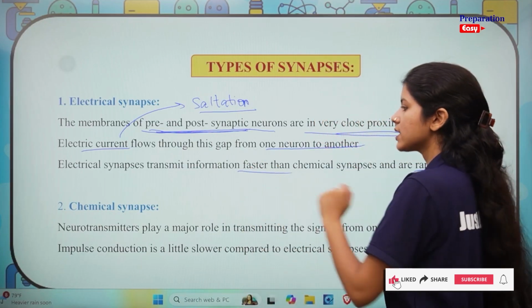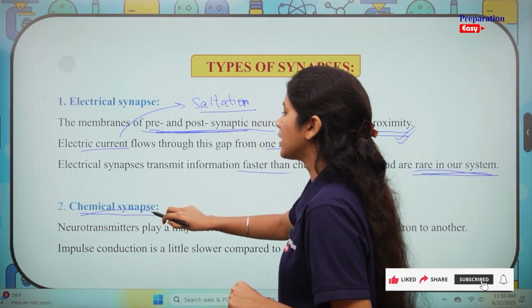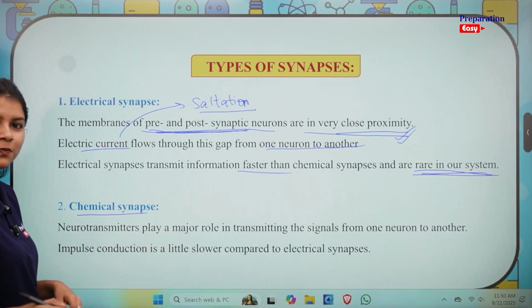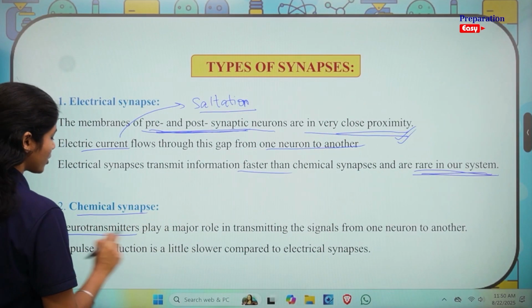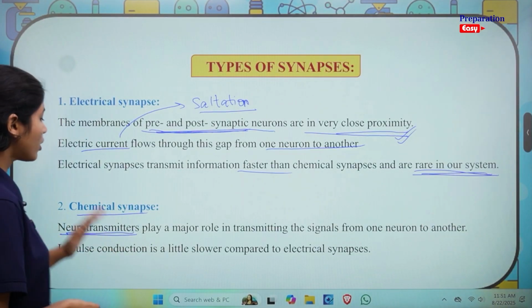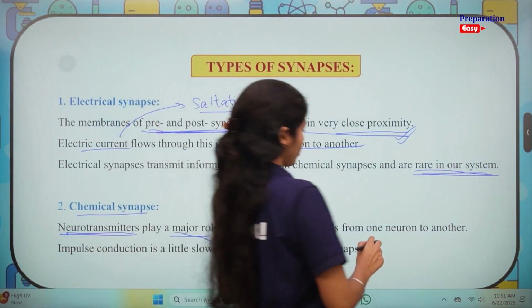Okay, let's move on to the second synapse, which is chemical synapse. As the name suggests, there could be some chemicals being used here. And what do we call those chemicals? You are very correct. They are called neurotransmitters. We have been using this term a lot in today's video. Neurotransmitters play a major role in transmitting the signals from one neuron to another.